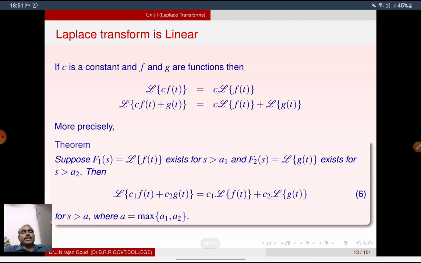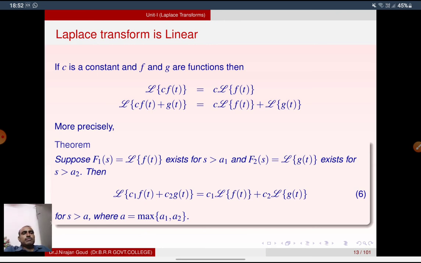Laplace transform is linear. It's a linear function. So consider c is a constant and f and g are functions, then L of c f t is equal to c into L of f t. Or L of f t plus g t is equal to L of f t plus L of g t. Nothing but L of a f plus b g, where f and g are two functions in t, is equal to a into L of f plus b into L of g.